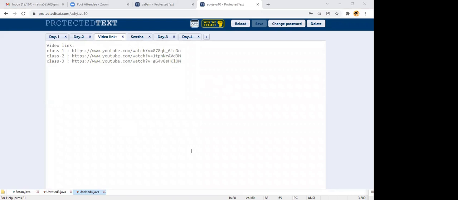protectedtest.com/advancedjava10. When you open this, it is asking for a password. The password for that link is what? Java. JAVA is the password.